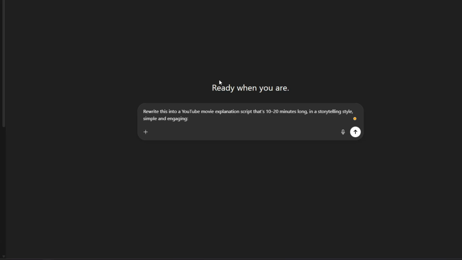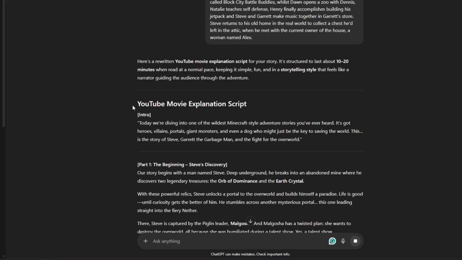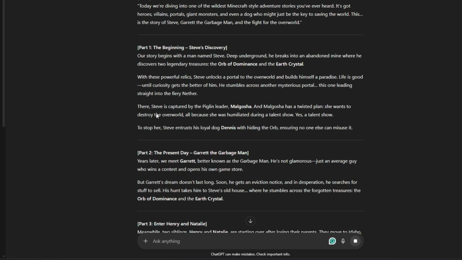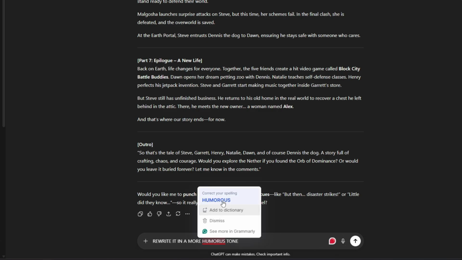So what we do is just opening ChatGPT and then pasting the summary in after a prompt like this. I will give you this prompt later so you can just copy it, but just paste that. And in a few seconds, ChatGPT will generate a unique script that you can use. Now, if you want to change it, let's say you want a more humorous style or serious, depending on the actual movie, you just say something like rewrite it in a more humorous tone. Not sure if that is correct spelled, but okay. Grammarly saves the day, just like that.